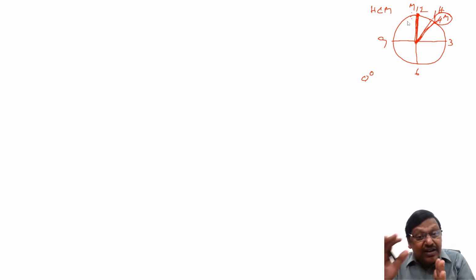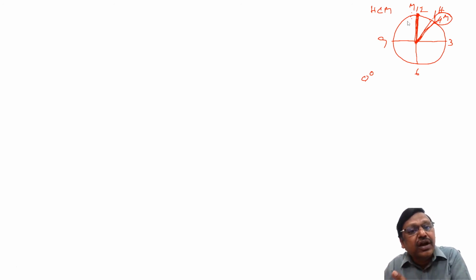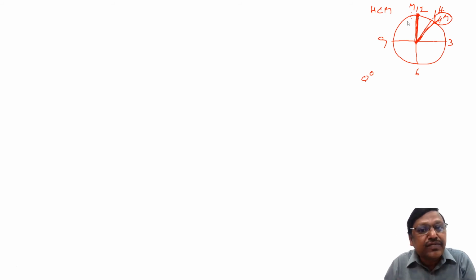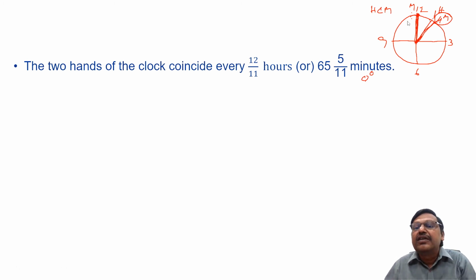At 12 o'clock they are meeting. Next time they will be meeting around 1:05 and a few seconds. You can check, next time they will be meeting at 2:10 and a few seconds. And next, not exactly at 3:15, a few seconds after. So that's why the two hands of the clock meet a few seconds more than 1 hour 5 minutes. 1 hour means 60 minutes, so 1 hour 5 minutes means 65 minutes, not exactly 65 minutes. 65 minutes and a few seconds, we can say 65 5/11 minutes. Or if I convert into hours, 12/11 hours. The two hands of the clock coincide, they meet every 65 5/11 minutes, right?